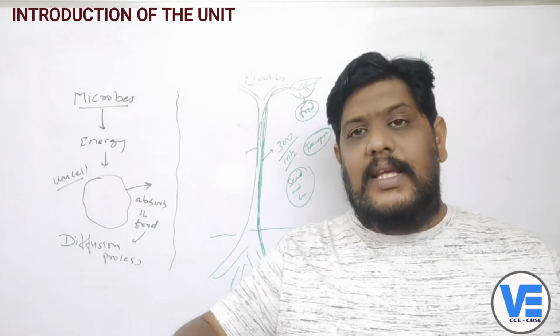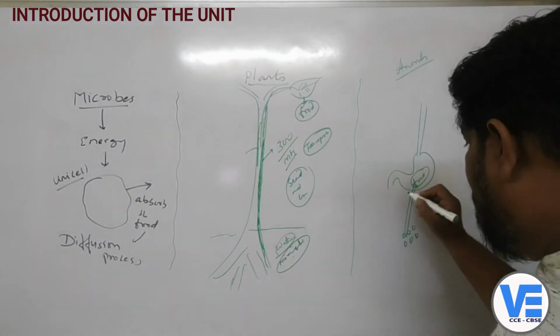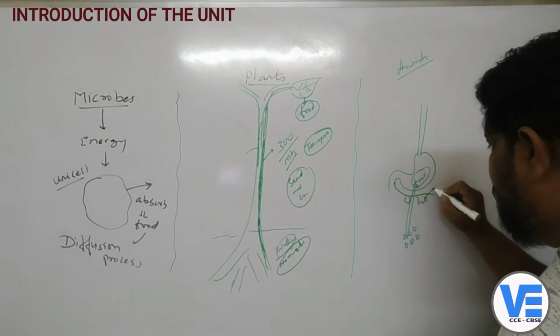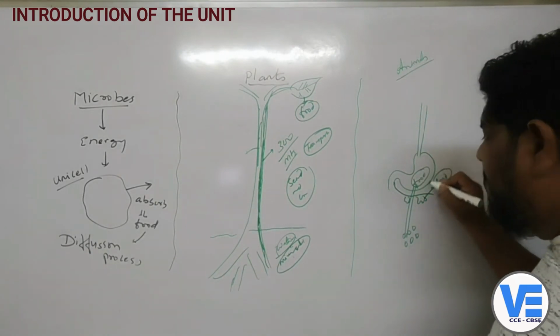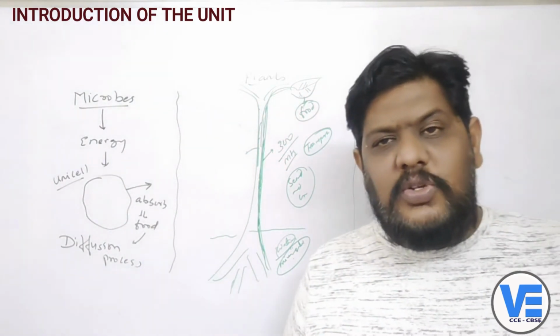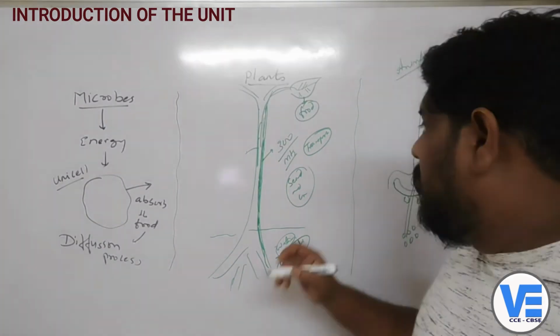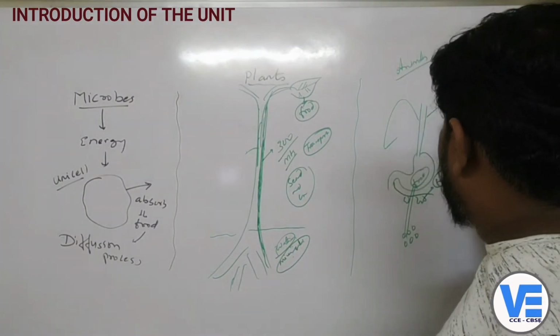So what we have studied is till villi. We have studied till villi, which are in the small intestine, the finger-like projections here. What will they do? They will absorb the food. Now if they absorb the food, they are not directly sending it into the tissues and cells, isn't it? Is it going like that? No.